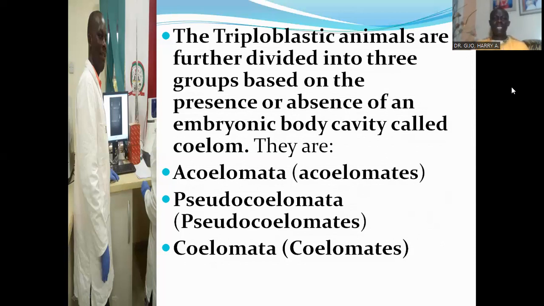Based on the presence or absence of this internal space, the triploblastic animals in the subkingdom Eumetazoa are classified into three groups: the Acoelomata or acoelomates, the Pseudocoelomata or pseudocoelomates, and the Coelomata or coelomates.